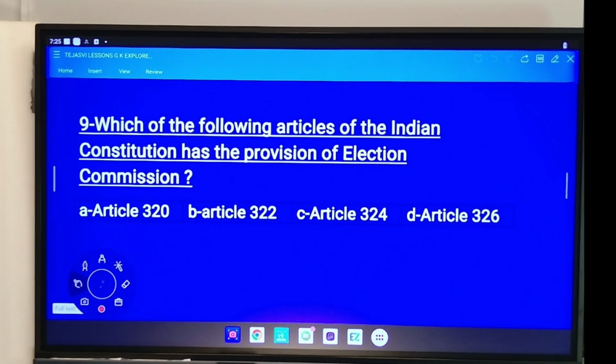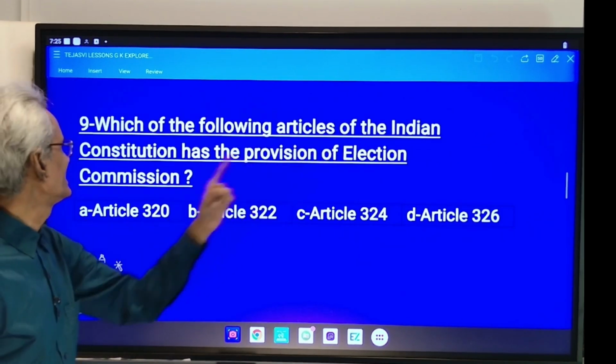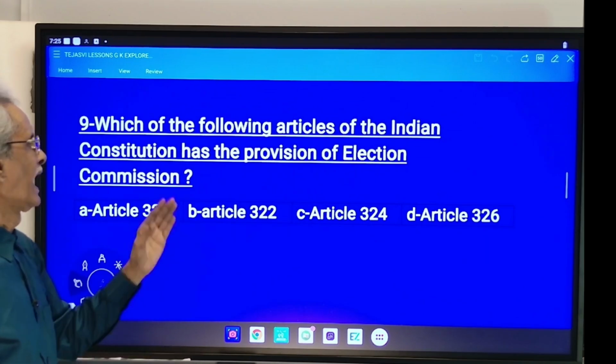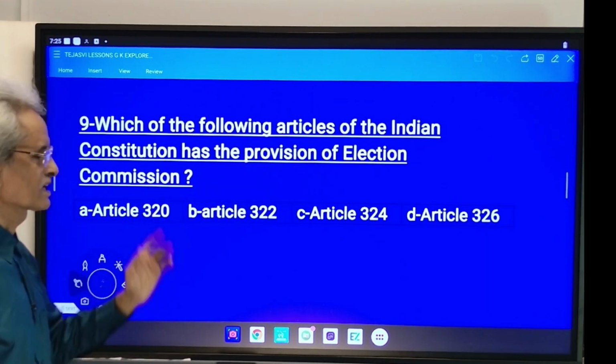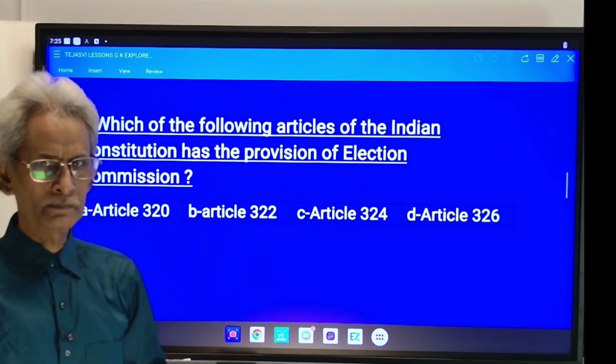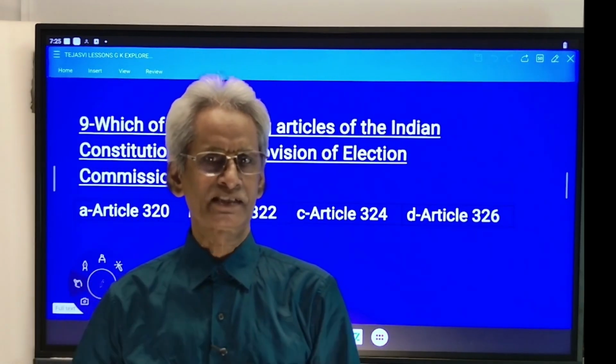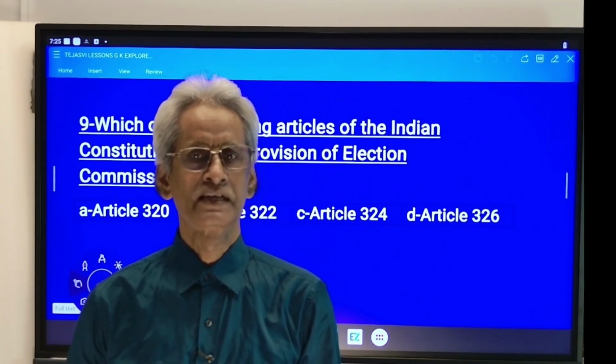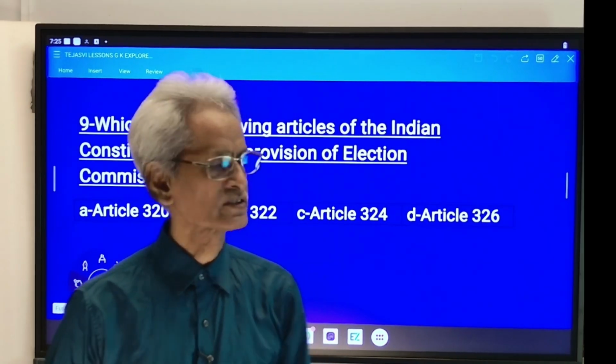Number 9. Which of the following articles of the Indian Constitution has the provision of election commission? Its power and provisions.